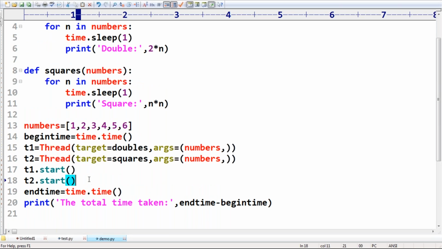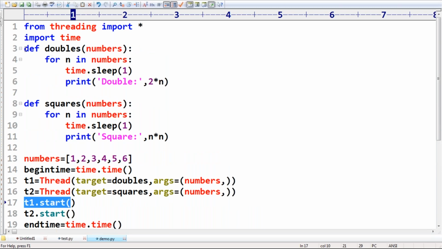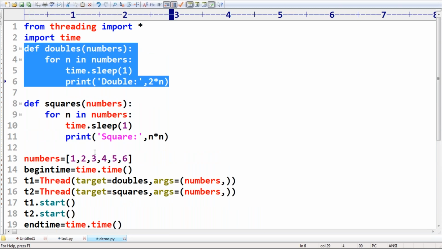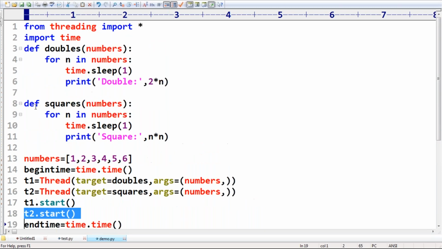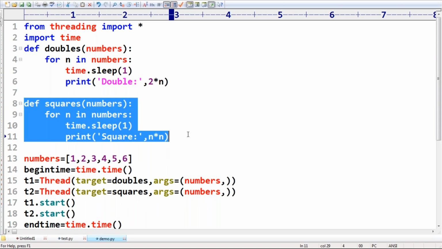Okay, like this. But there is a small twist I'm going to explain. Don't worry about that. After just one or two sessions, you people will get much clarity, maybe in the next session. Don't worry, sir. I'm taking T1 dot start, T2 dot start. Whenever we call T1 dot start, the doubles method will execute. After calling T2 dot start, the squares method is going to execute.